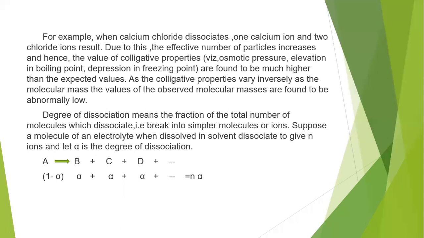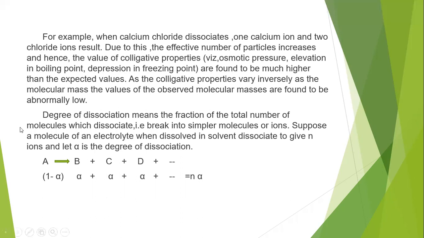Suppose a molecule of an electrolyte, when dissolved in a solvent, dissociates to give n number of ions, and alpha is the degree of dissociation. Whatever the type of ions, if the total number of ions is n and the degree of dissociation is alpha, then n number of ions means n alpha. And the fraction of the molecule that remains undissociated is 1 minus alpha.